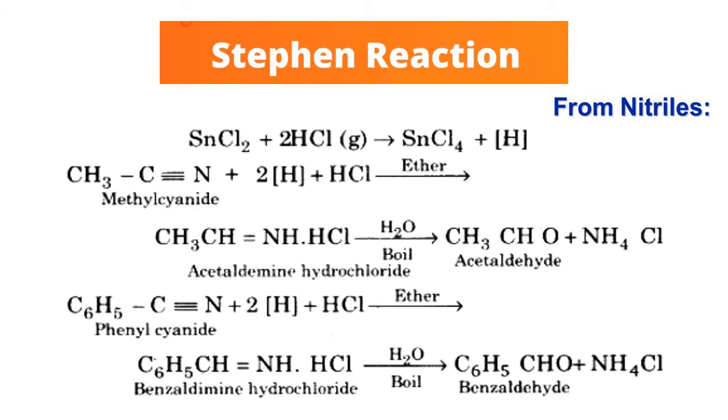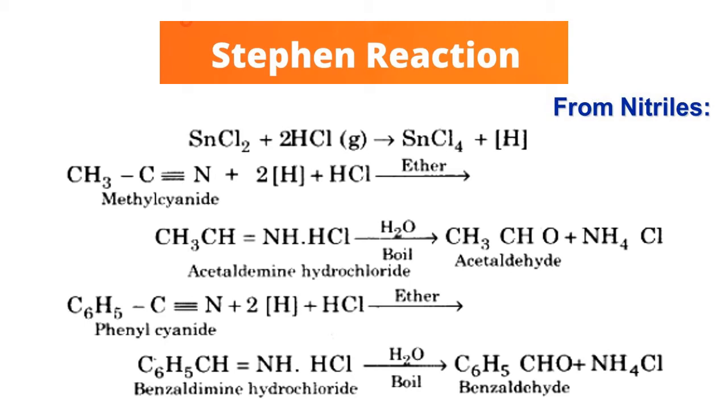Now one more scientist's reaction. Different scientists have worked in the field of organic chemistry. This is the Stephen reaction. It is the conversion of nitrile to aldehyde.